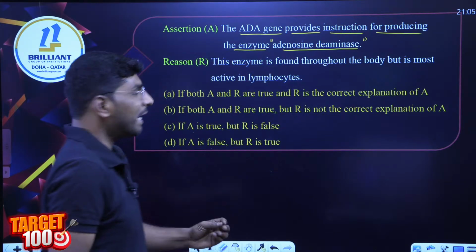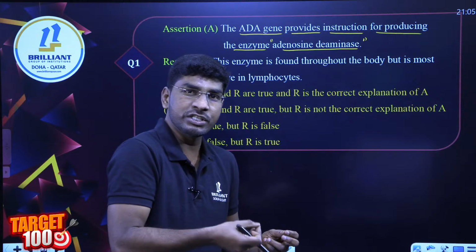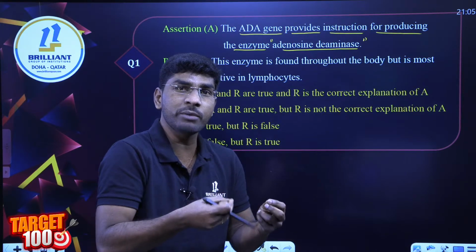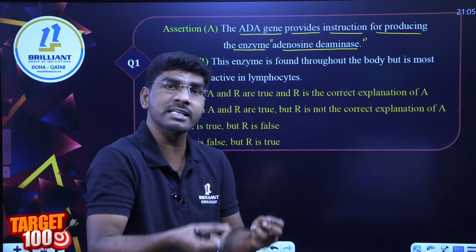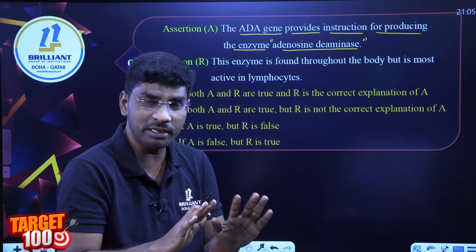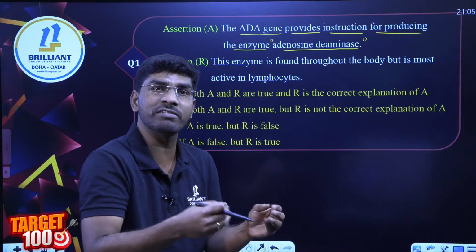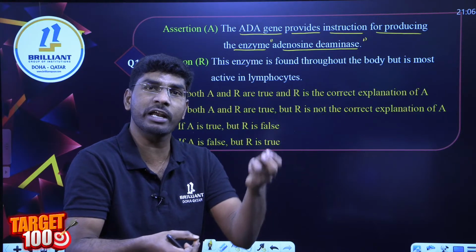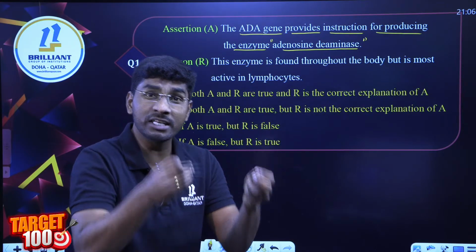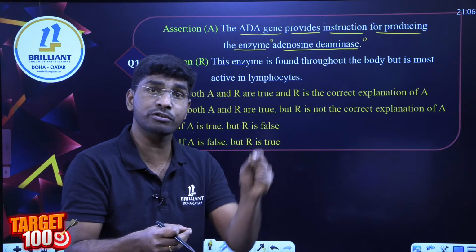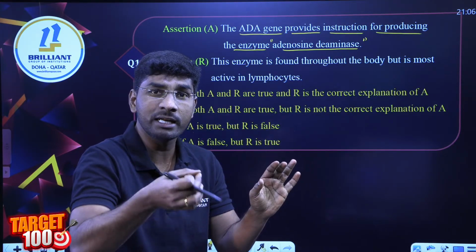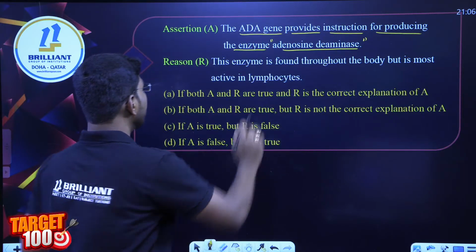Yes, it is correct. This gene undergoes transcription and translation to give a specific enzyme, adenosine deaminase. This enzyme is essential for the maturation of B and T lymphocyte cells. This statement is correct.